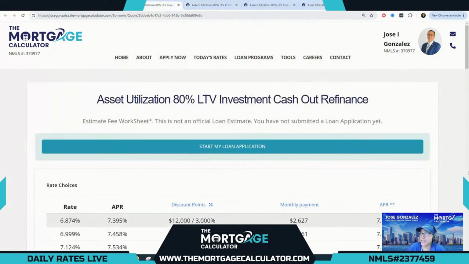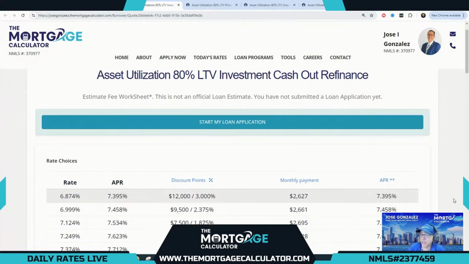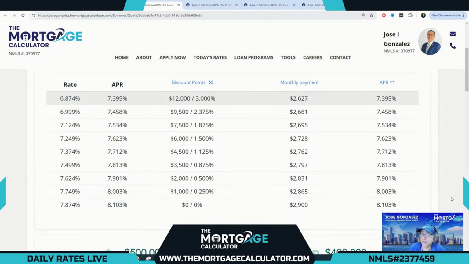Our asset utilization investment cash out option, still 80. And we're looking at 7.874 as our lowest cost option at par. And you can buy that down all the way to 6.874 at a cost of 3 points.